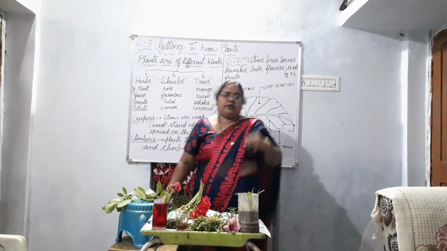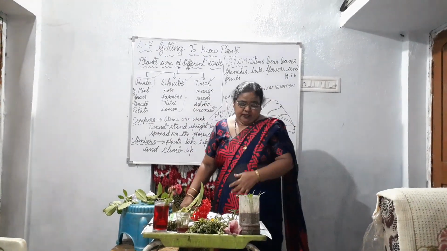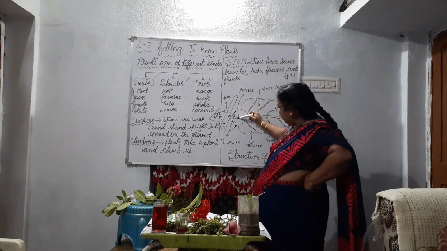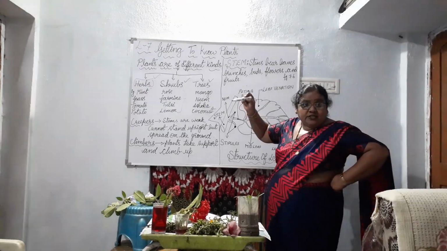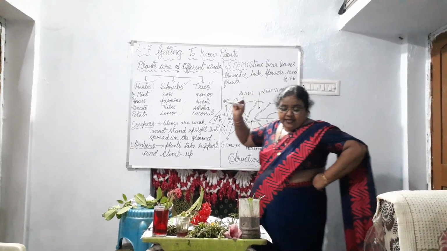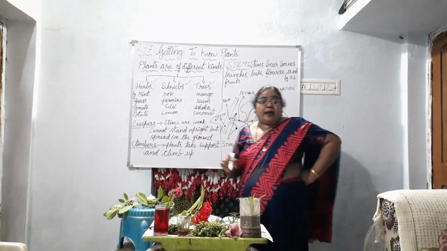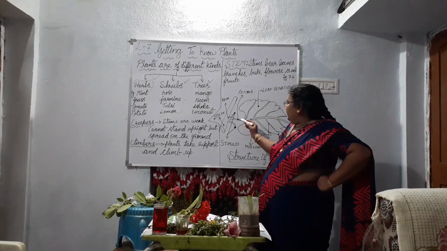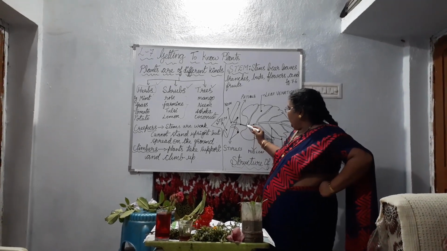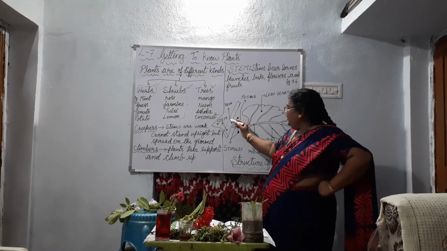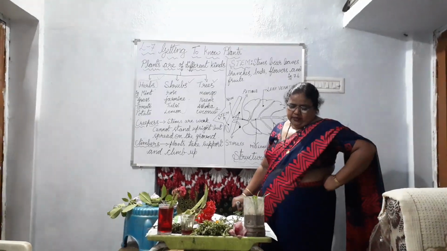So what is this petiole? What is the function of it? It is the connecting point between the stem and the leaf. Okay.